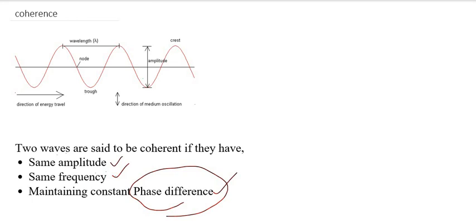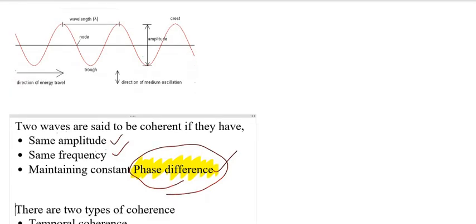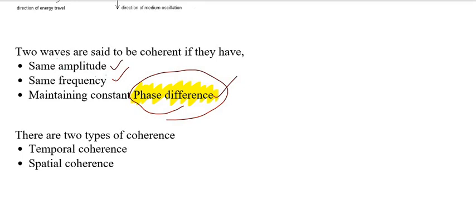The standard definition of coherence is the measure of correlation that exists between the phase of two waves. So the phase difference between two waves is essential to maintain coherence. There are two types of coherence. One is temporal coherence and the other one is spatial coherence.